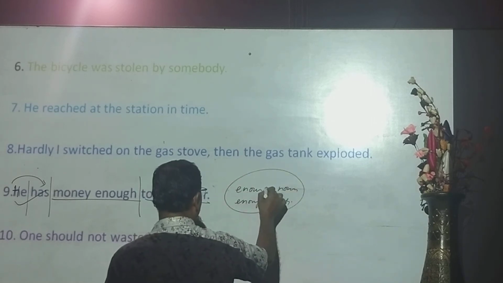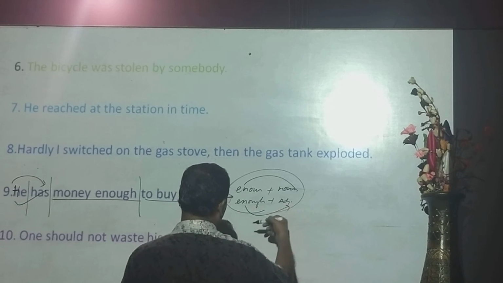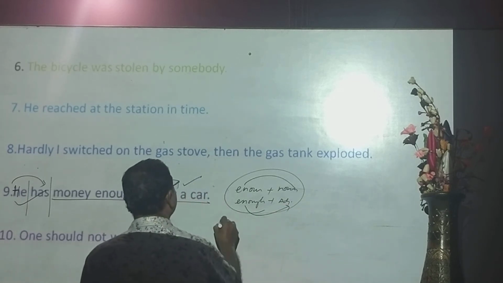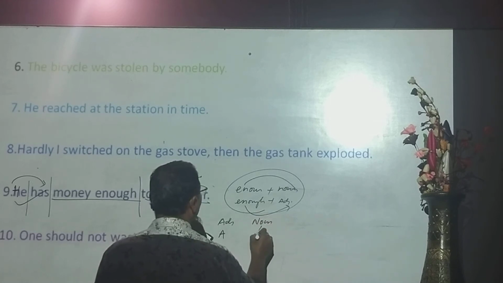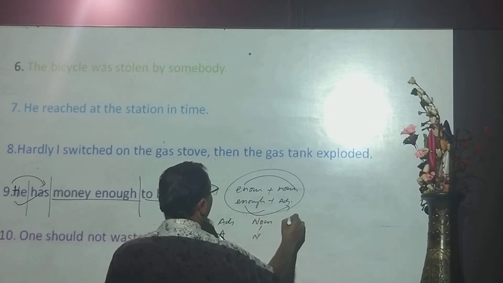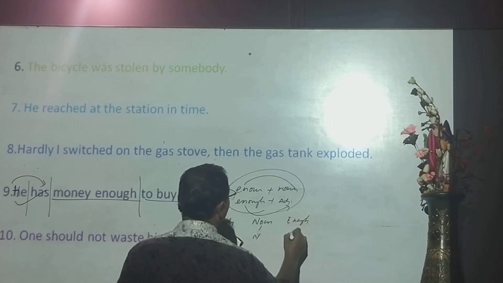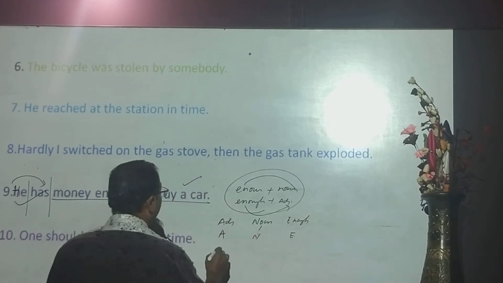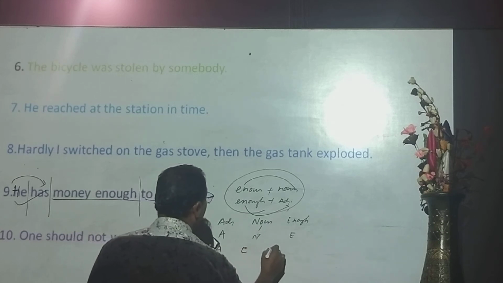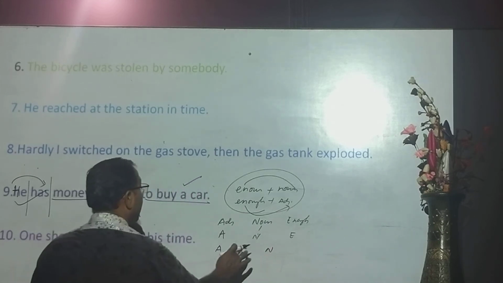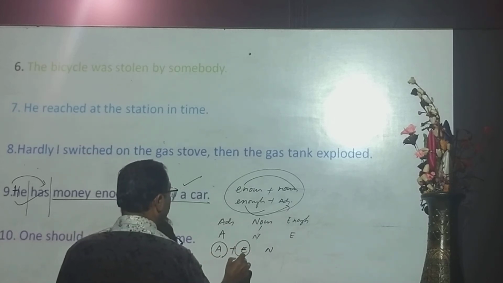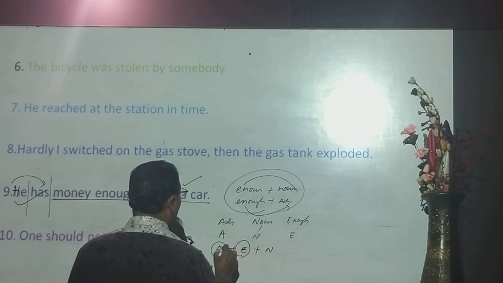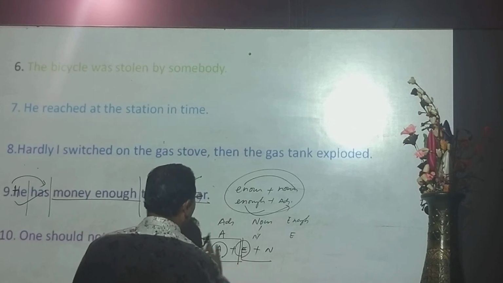Let us say adjective stands for A, noun stands for N, and enough stands for E. Let us rearrange this: A, E, N. Look at A, E, N. A means adjective plus enough. E means enough plus noun. Either you can have this one or you can have that one.